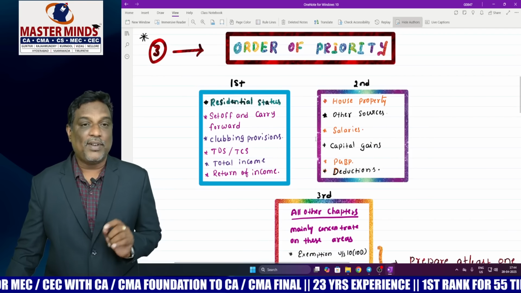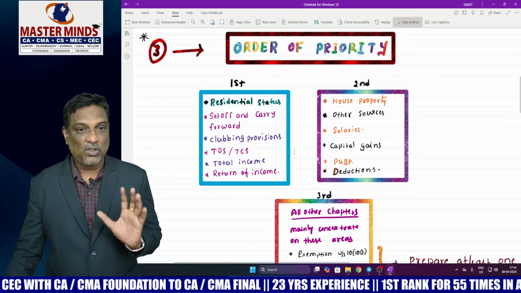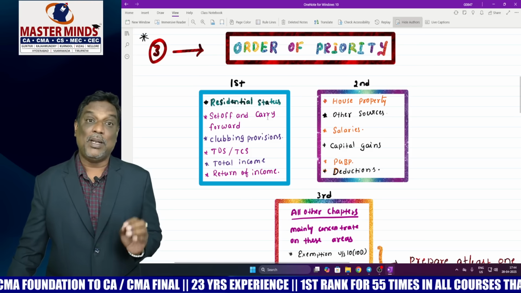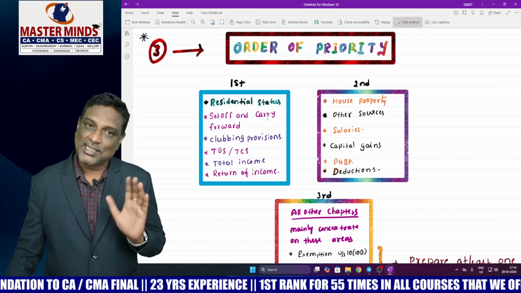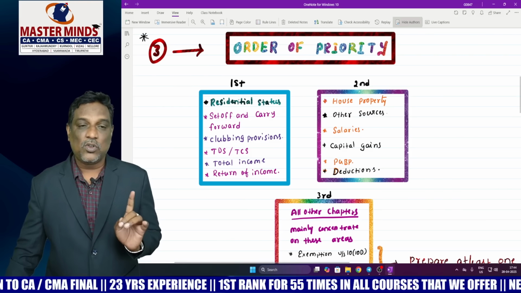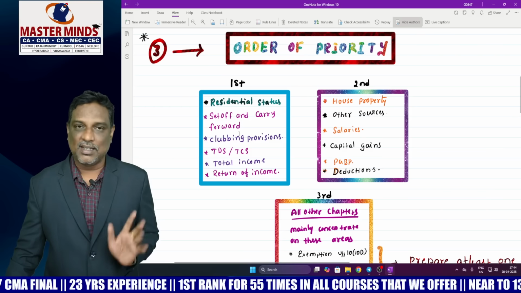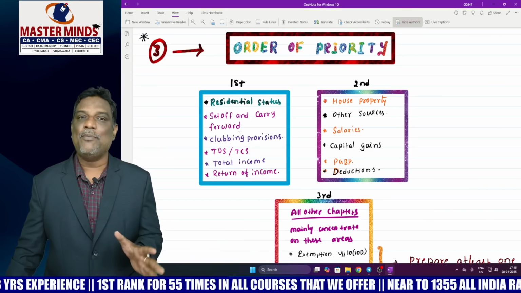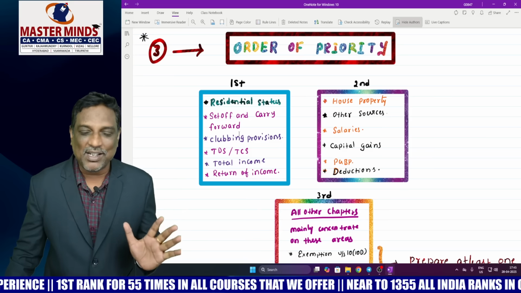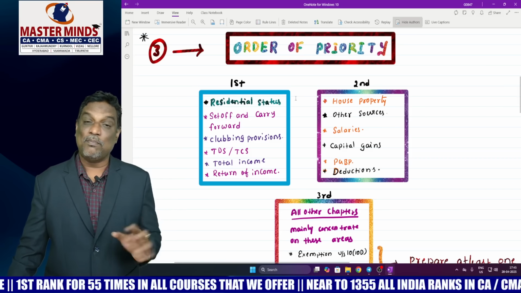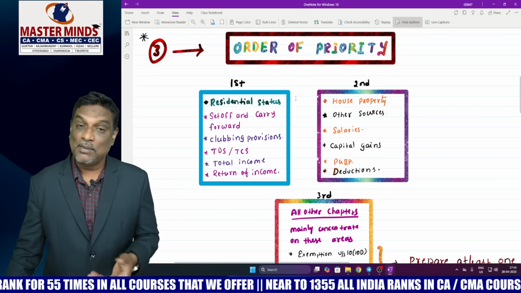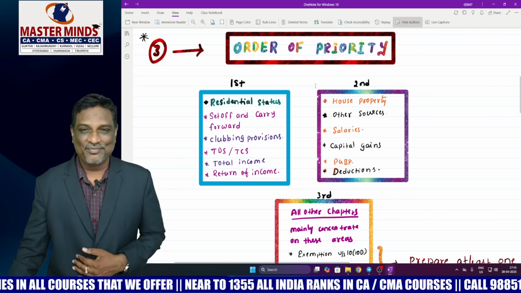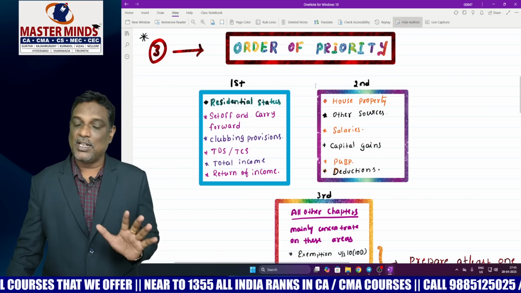The first category has a total of 6 chapters, and these are very important chapters from the exam point of view. Compulsorily you have 5 problems out of these 6 in your examination, mandatory. So my suggestion is, my dear students, please prepare all these chapters first. That is one of the important pieces of information.